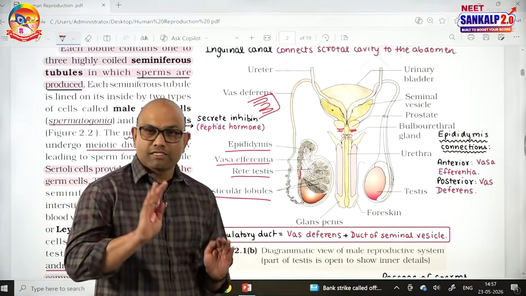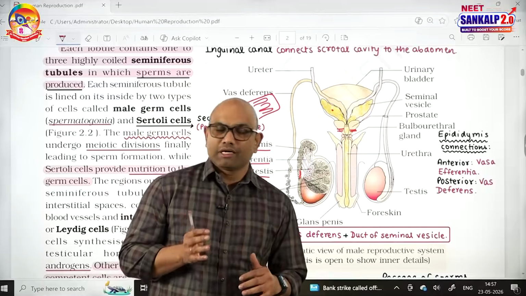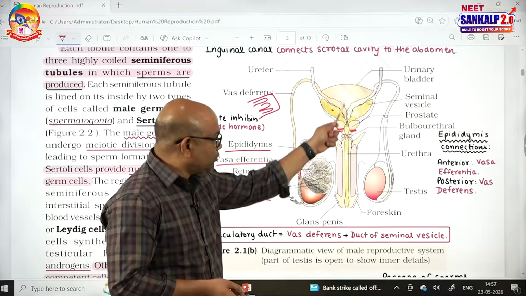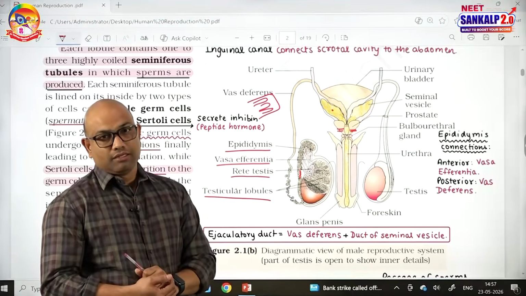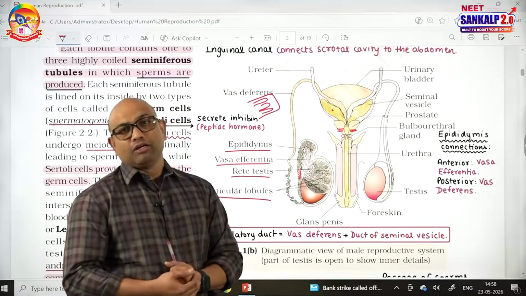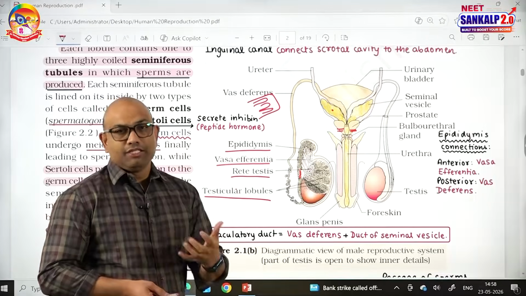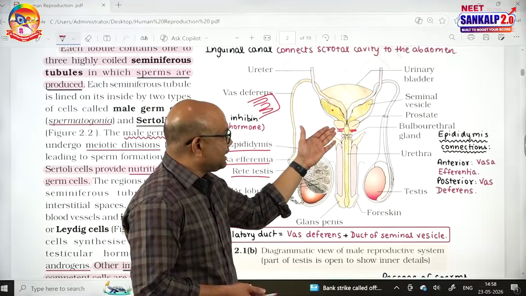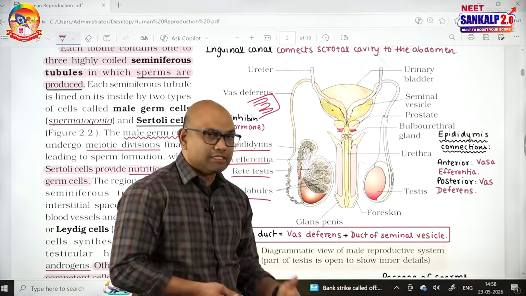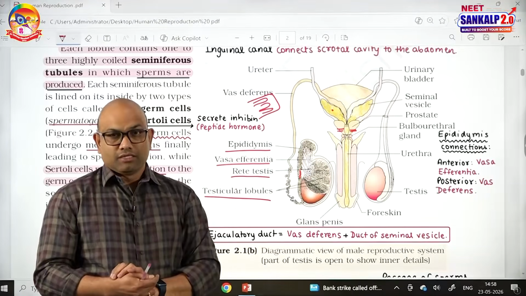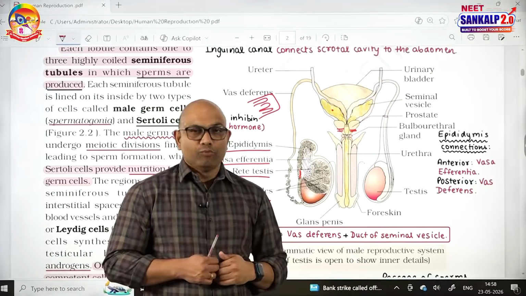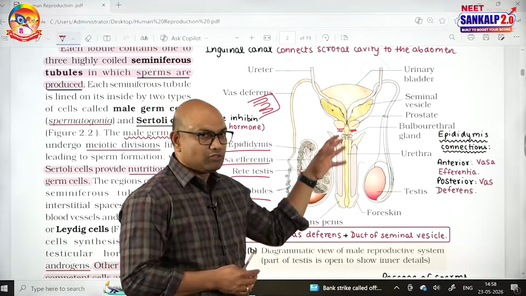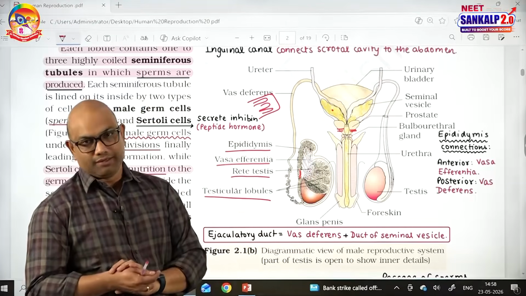The urethra is lined by transitional epithelium. The wall of the urethra consists of smooth muscles. When the urinary bladder contracts, urine passage occurs through the urethra. But at the time of coitus, during ejaculation of semen, the semen will be released from the ejaculatory duct into the urethra, and the urethra conducts the passage of semen. So, the urethra in male humans acts as a urinogenital canal. It conducts the passage of semen. It also conducts the passage of urine.